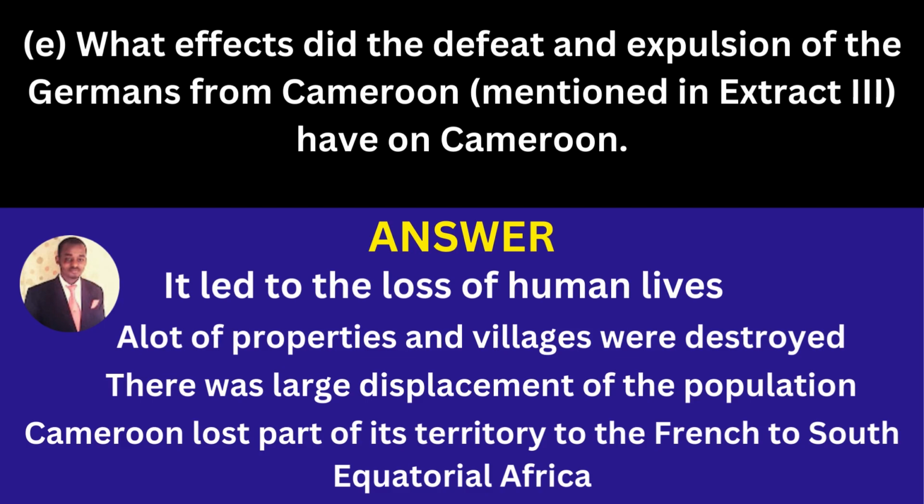Properties and villages were destroyed. It led to the large displacement of the population, and loss of territory to the French in South Equatorial Africa. So there was a loss of territory, and these are some of the effects of the defeat of the Germans in Cameroon.